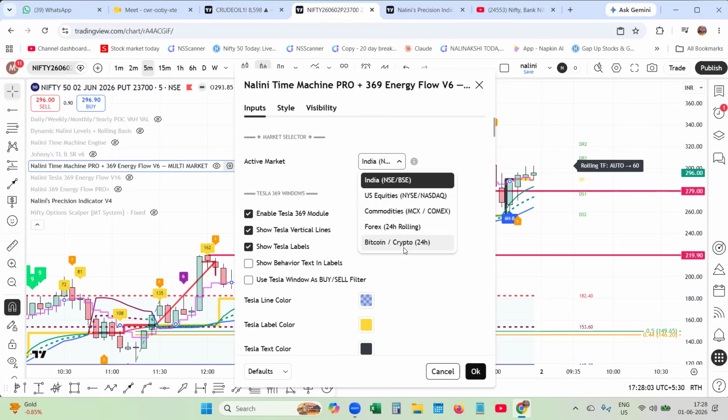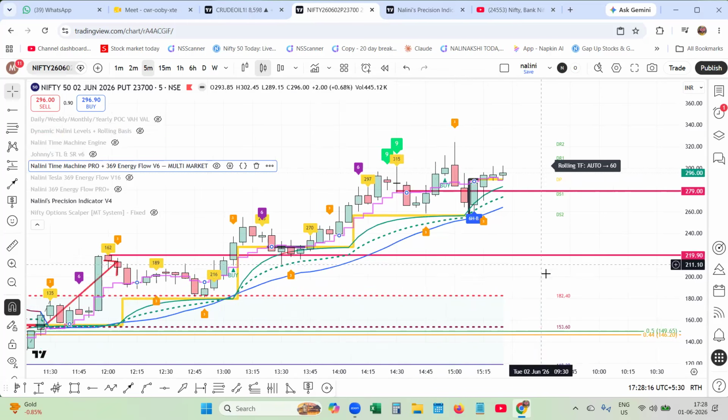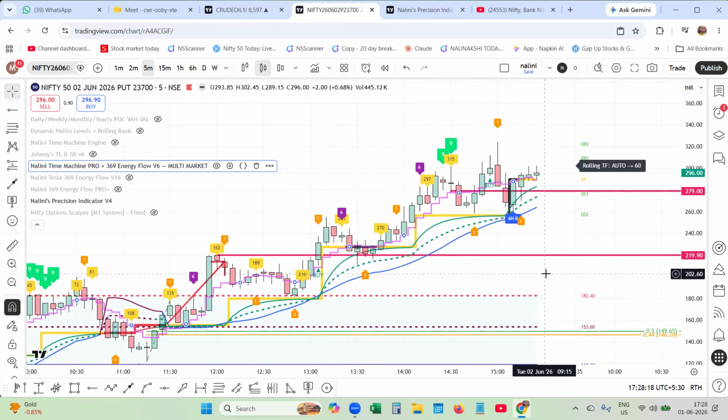So I wanted time slots to come for even the cryptos also, I've coded for this. So like that, Tesla time windows, along with the Nalini Precision Engine, give you an edge in your trading, no confusion. You will be trading better.